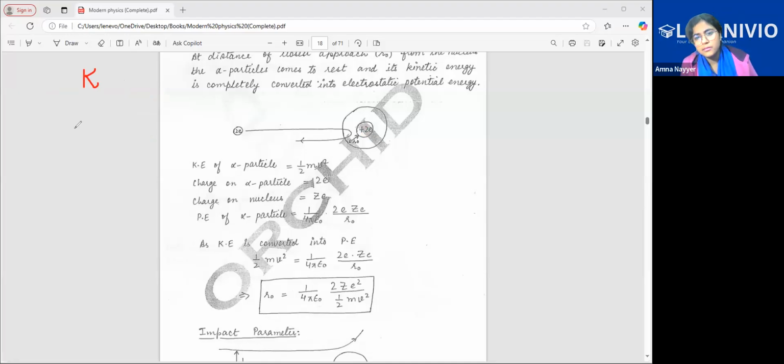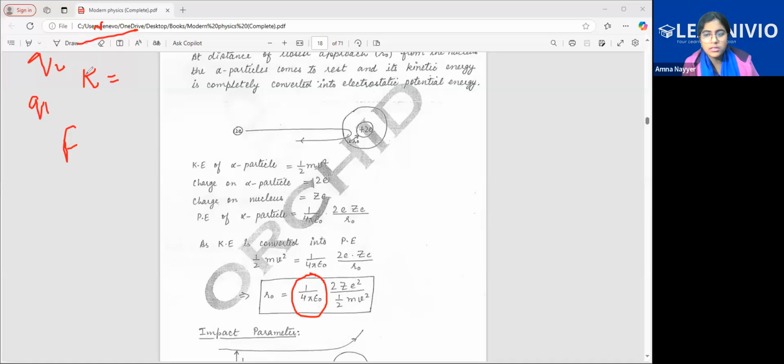KQ by R for potential. Epsilon naught is 8.85 into 10 to the power minus 12. This entire K, try to recall, it was very easy. You replace and write it. If I give you one charge's value, another charge's value, and their separation, how will you calculate the force? What is the value of this K?